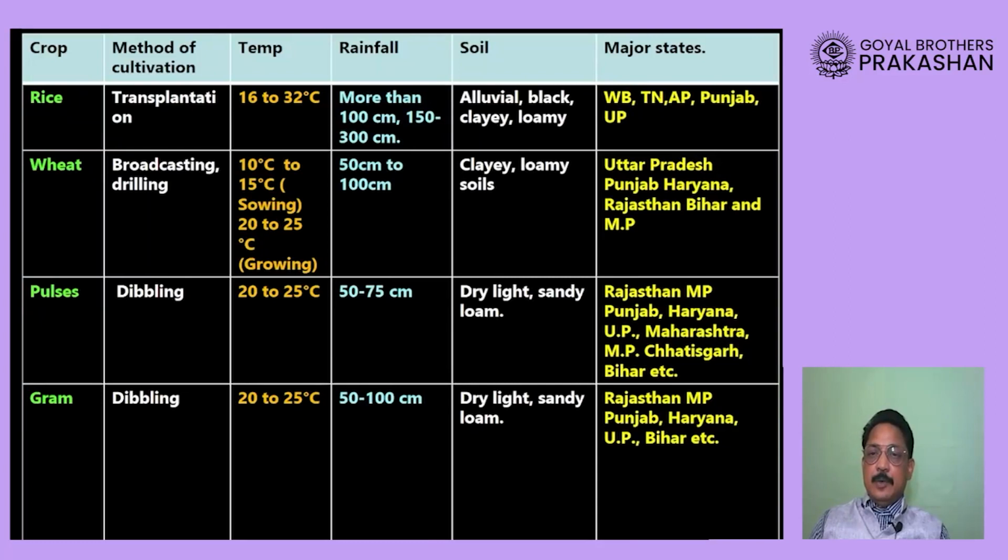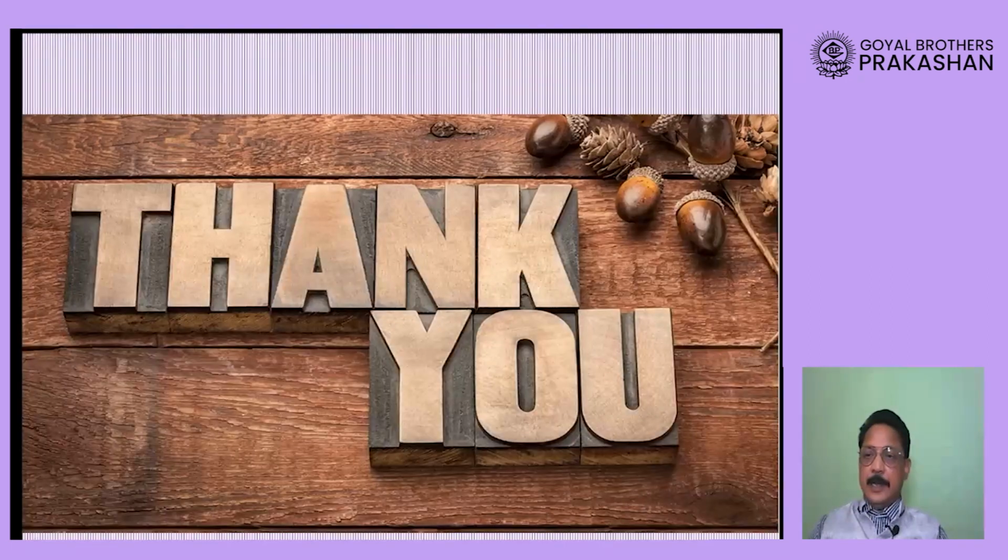This, dear students, is an overall chart where I have put up all the requirements of these various crops: that rice is grown by which method, so transplantation, and what is the temperature requirement and the rainfall requirement, and the soil which is good for its cultivation, and the major steps. So that way this will be very easy to remember. In a summarized form, dear students, you will be able to remember the requirements of various food crops in our country.